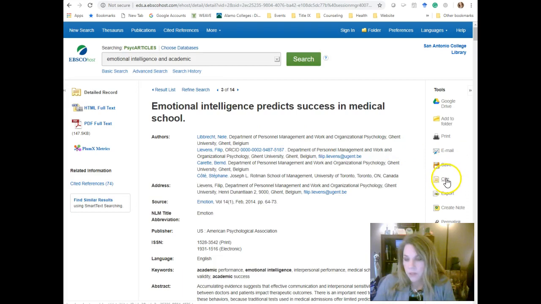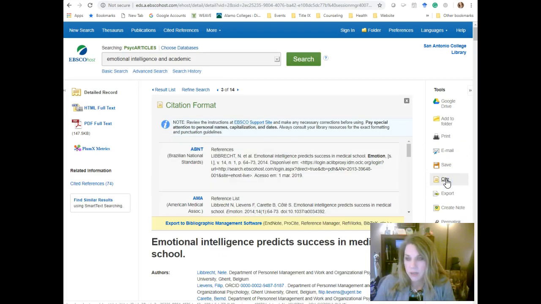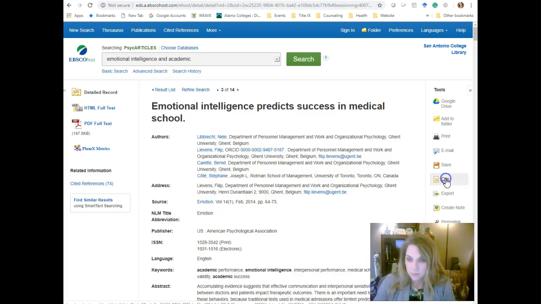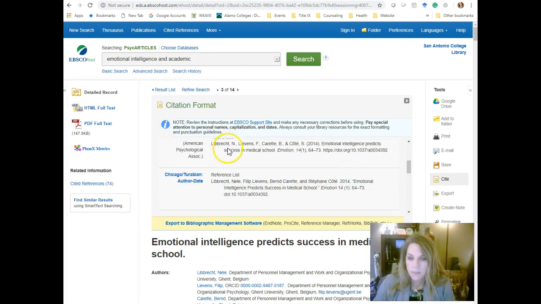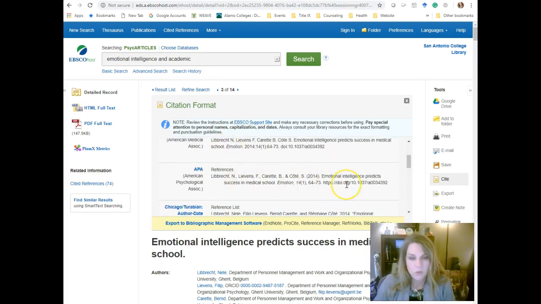A lot of you are using the citation option that is over here on the menu. And when you bring that up, let me see if I can get it to do it here. There it is. In APA format, it usually will give you most of the content, not always, but there is usually always something wrong in the way that they do the citation. So you cannot just copy this. There will be something wrong.